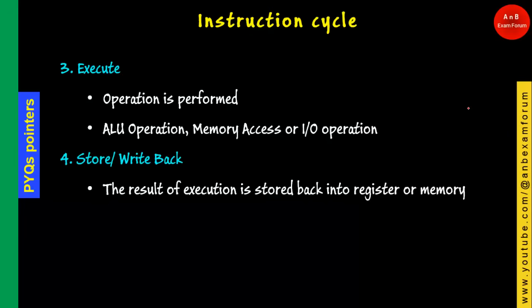The next one is execute, which is the most important part of the instruction cycle, where the operation is performed. It can be an arithmetic operation, a memory access, or some IO operation. Once the operation is executed, the result is stored either in a register or in memory. This cycle continues until the task is over.